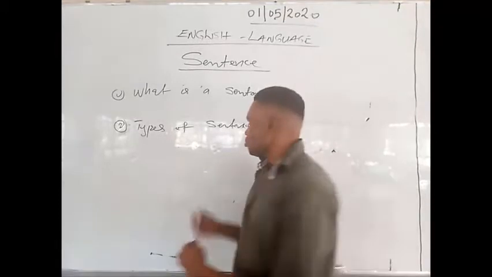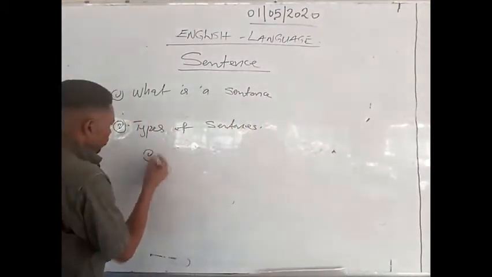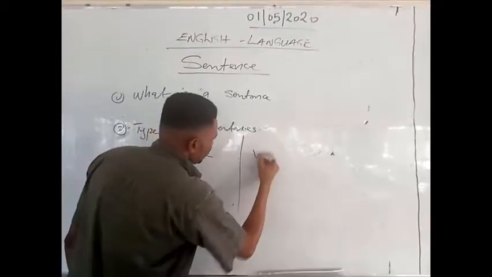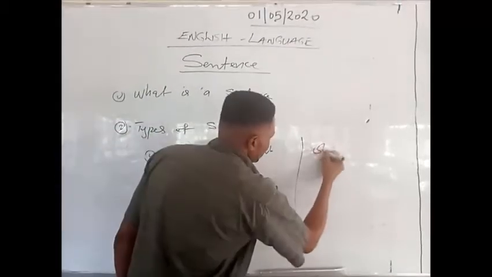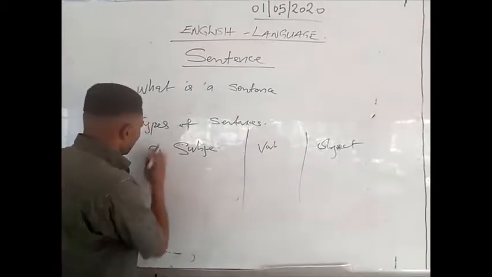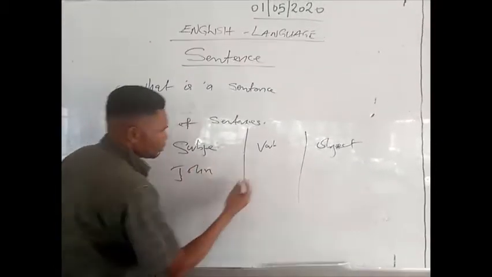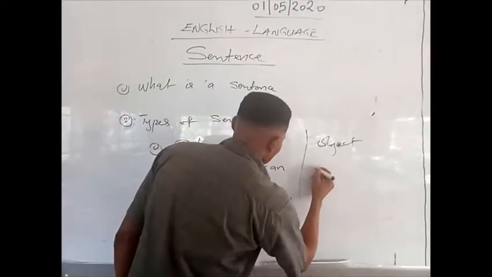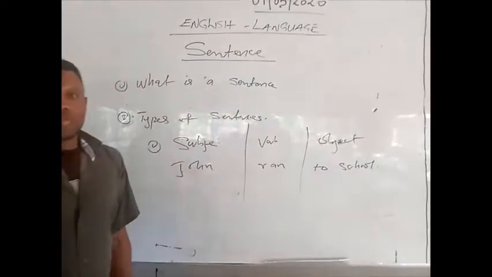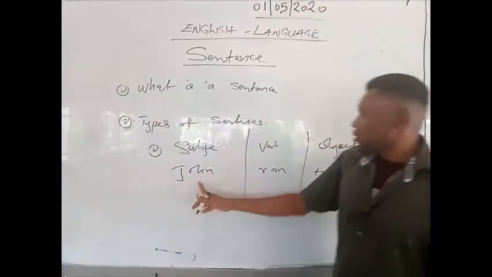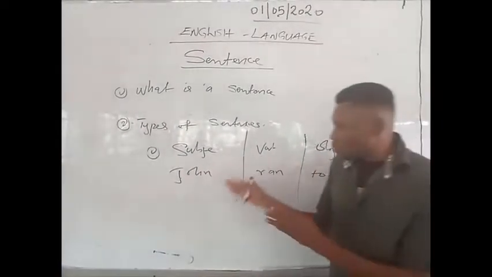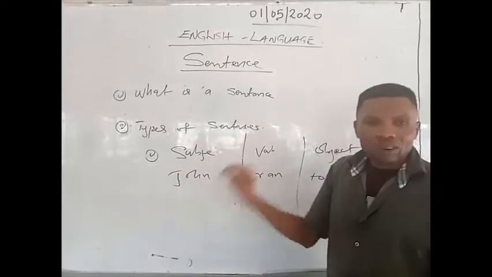For instance, one of the headings we have is the subject, the verb, and the object. John ran to the school. This is the subject, and this is the verb and object. You can see the three headings are correct. For a sentence to be complete, it must consist of the subject, verb, and object.